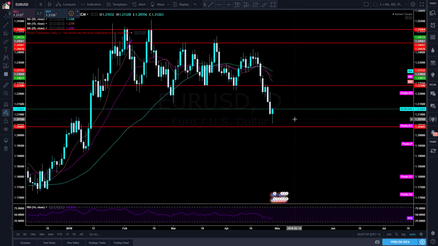So for Euro USD, basically I'm not going to be trading it Monday or Tuesday until it's come up here, because you can't be buying it here. It's obviously now gone into a strong downtrend. It's overextended from the moving averages and almost on the RSI, so you can't look to sell it yet either. Just sit on your hands and wait for the pullback and then sell it down to here. That'll be a nice trade for the week.